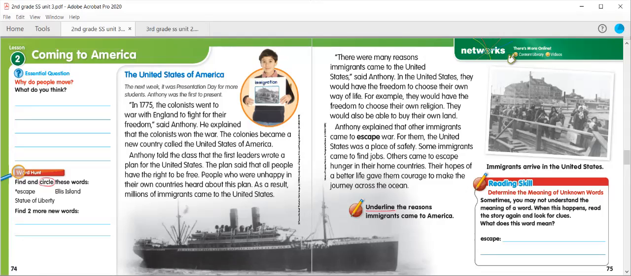What do you think? So list any reasons that you can come up with that would make somebody want to move to a new place. Now, on the bottom on the word hunt, find and circle the words escape, Ellis Island, and Statue of Liberty, and two new words that you happen to find as you come across the reading. Go ahead and list them there.